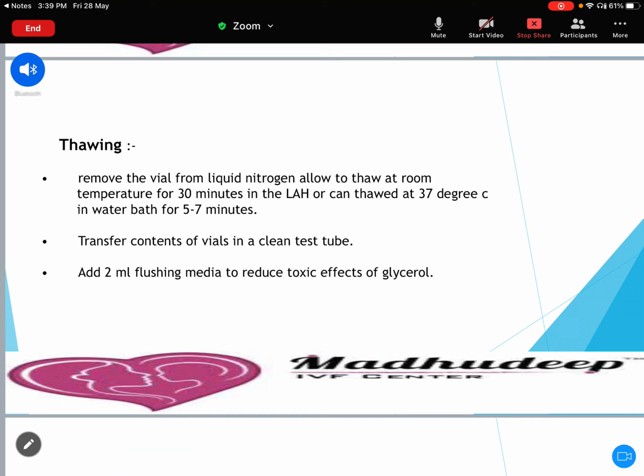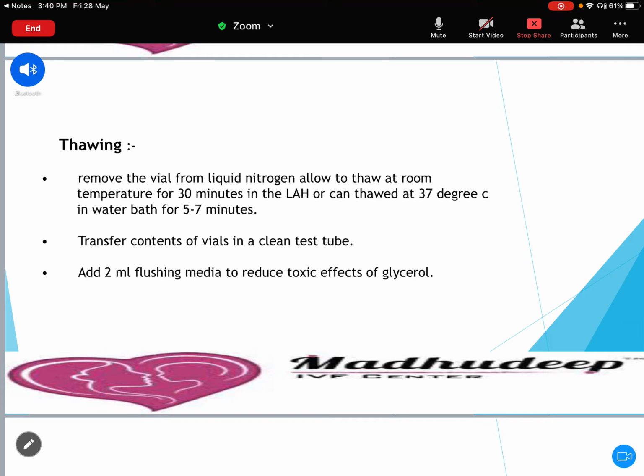The same way, how to thaw. Thawing is simple. When you want to use that sample, remove the goblets from the liquid nitrogen tank and put them at room temperature, or you can put them in the laminar airflow hood for 30 minutes and allow the sample to come to normal. Or you can put it in the water bath for 5 to 7 minutes. So within half an hour, it comes to normal room temperature. After that, you can use that sample and you can go for the procedure of semen washing.